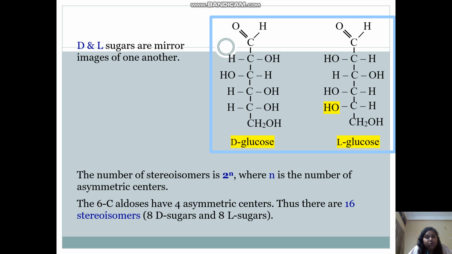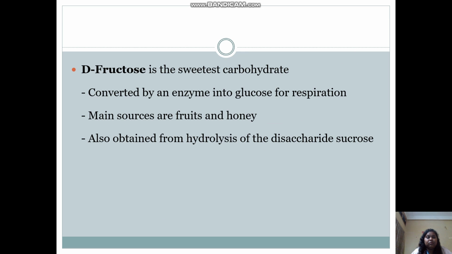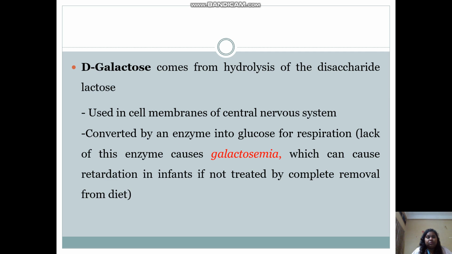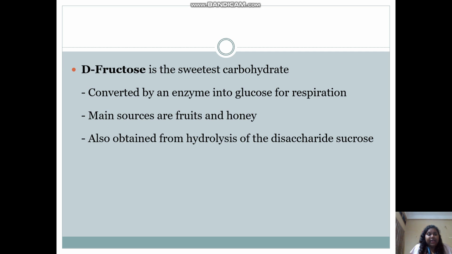In the case of D-glucose, the hydroxyl group is on the right side, and in L-glucose, the hydroxyl group is on the left side. The number of stereoisomers is 2 to the power n, where n is the number of asymmetric centers. The 6-carbon aldoses have 4 asymmetric centers, thus there are 16 stereoisomers, that is 8 D sugars and 8 L sugars. The 3 important monosaccharides are D-glucose, D-galactose and D-fructose.